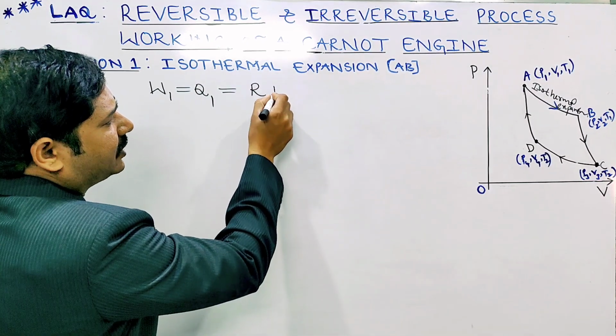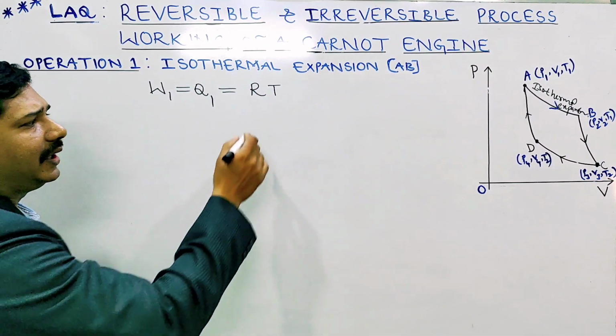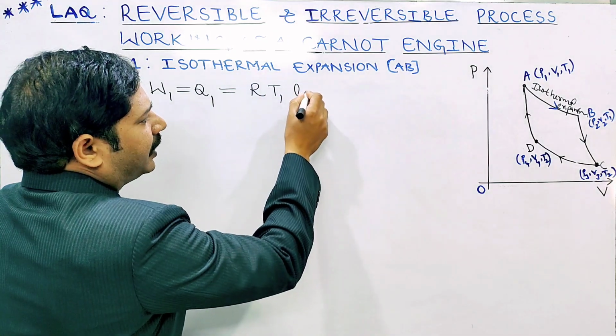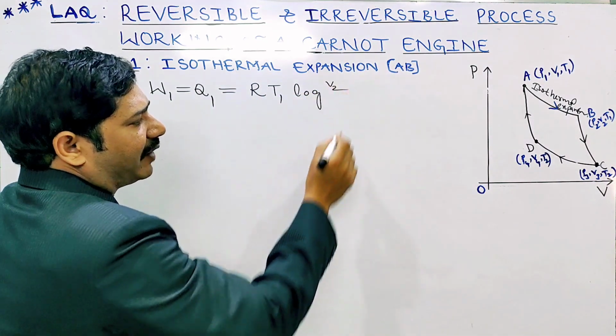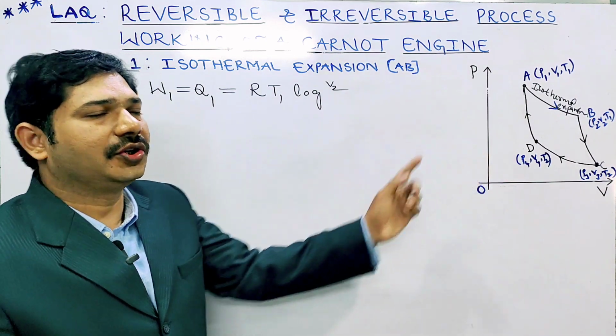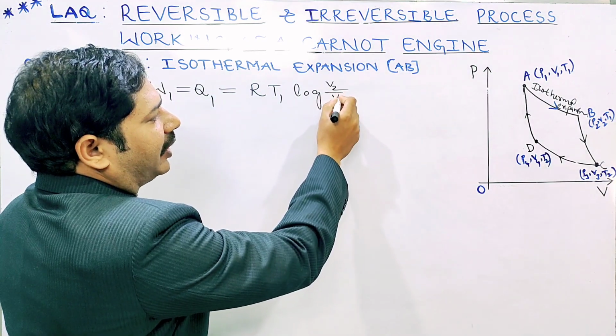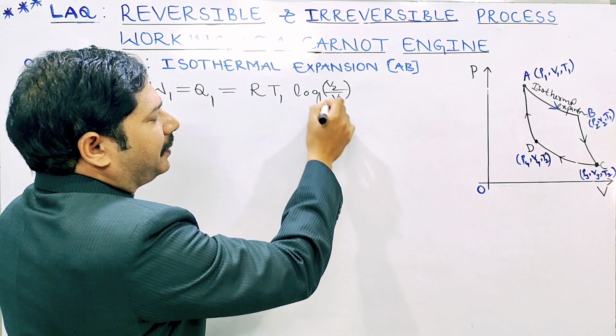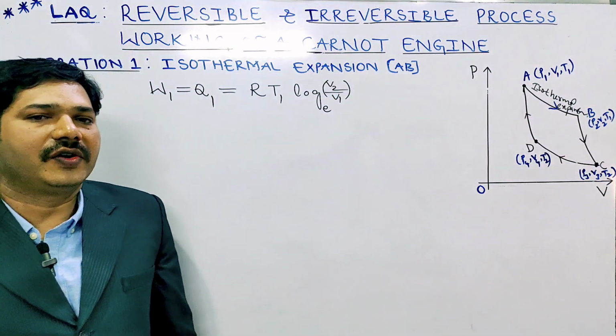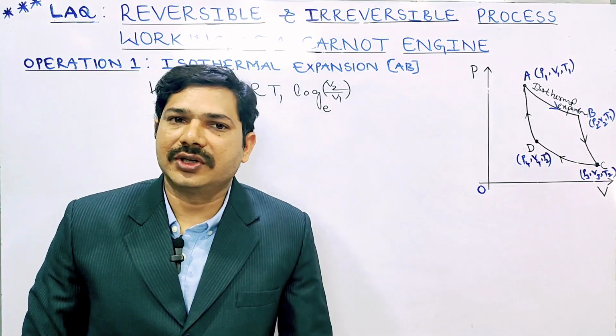What is the isothermal work done formula? RT1 log the final volume by initial volume. Here the final volume is V2 and the initial volume is V1, so V2 by V1 to the base e. So this is the first operation, that is isothermal expansion.